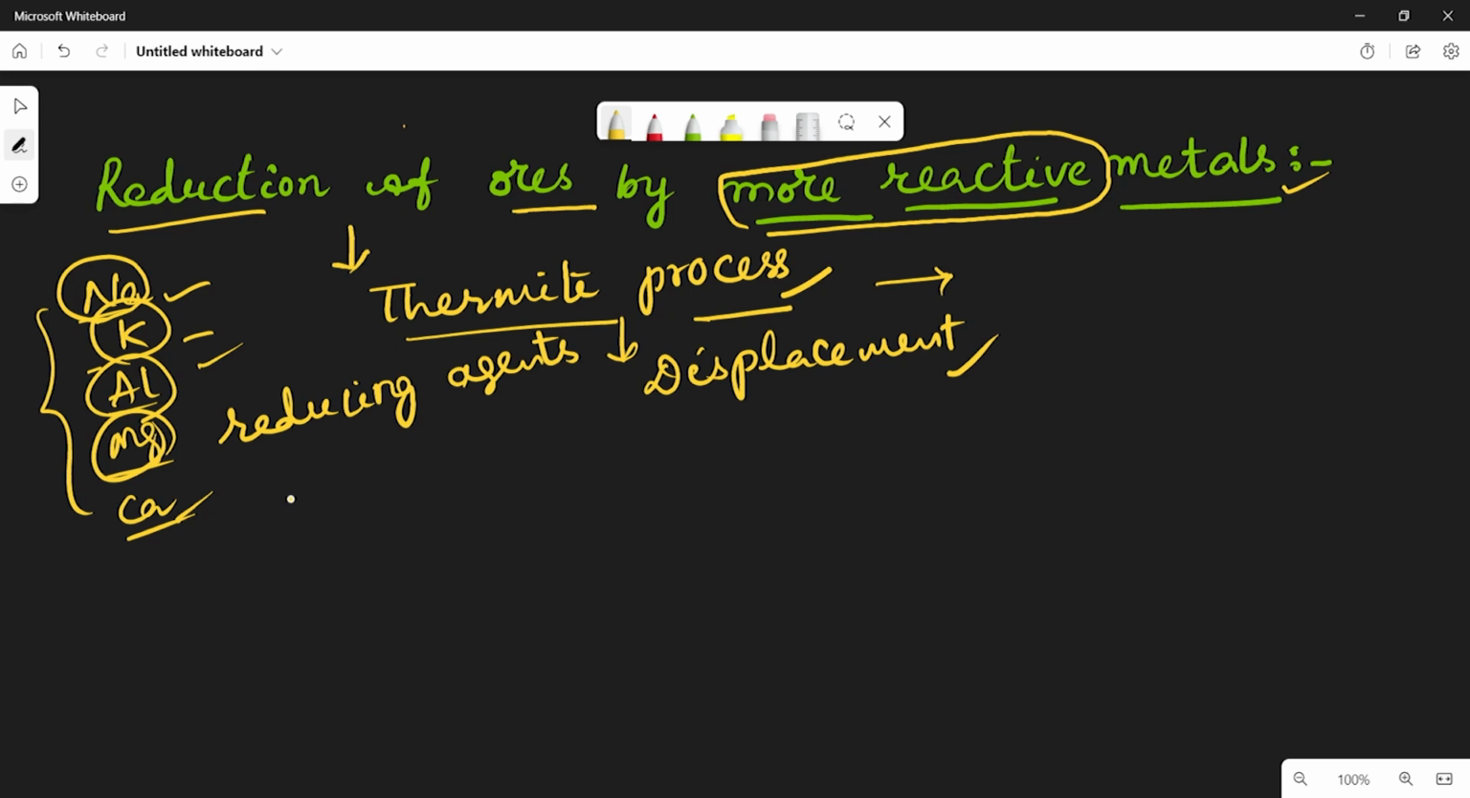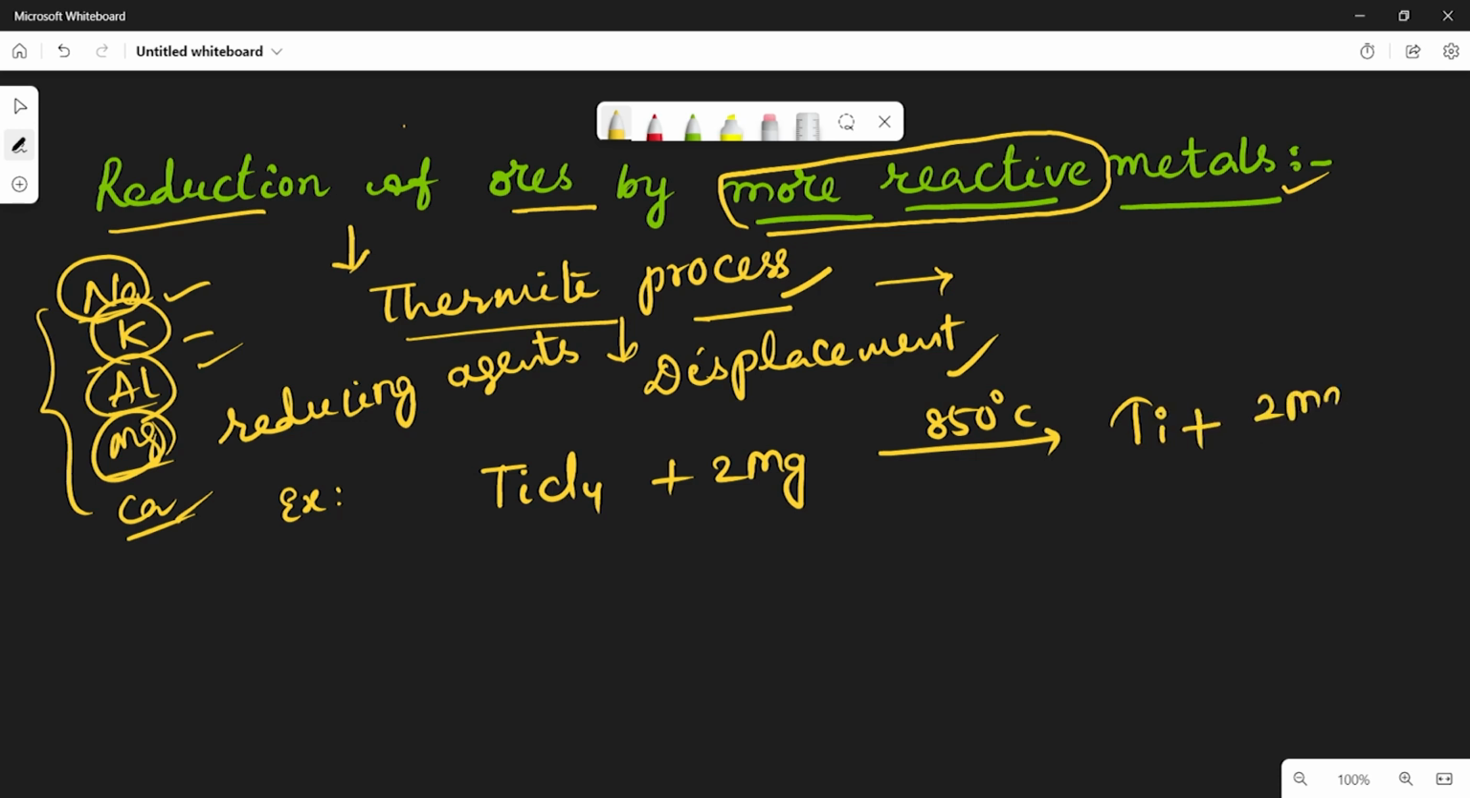Take one example. Titanium chloride reacts with 2Mg at 850 degrees temperature. It gives titanium plus 2MgCl2. In this reaction, the magnesium acts as a reducing agent. So this is called the reducing agent here. And the displacement reactions are highly exothermic.